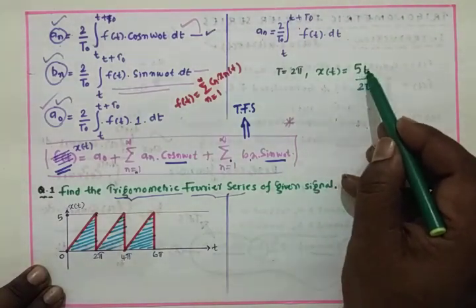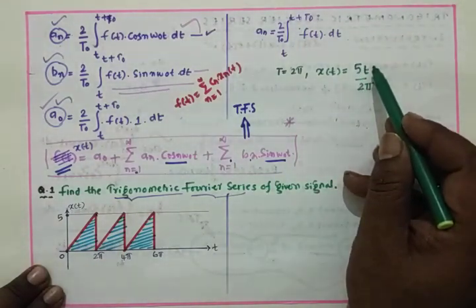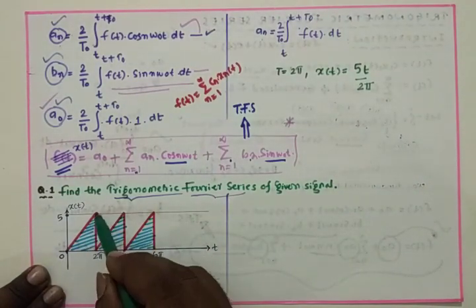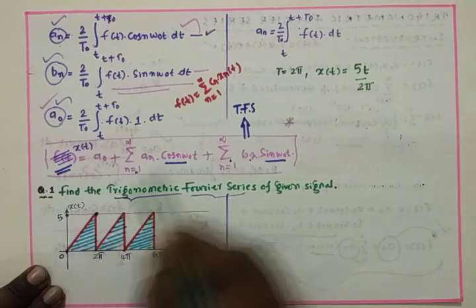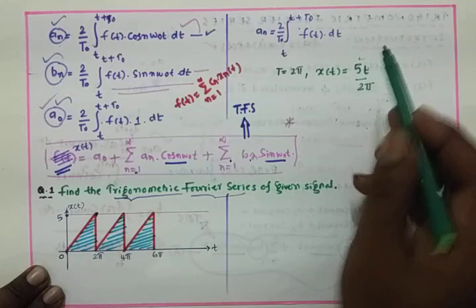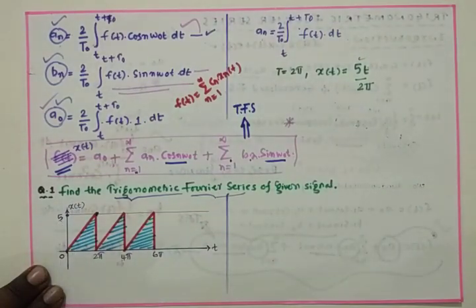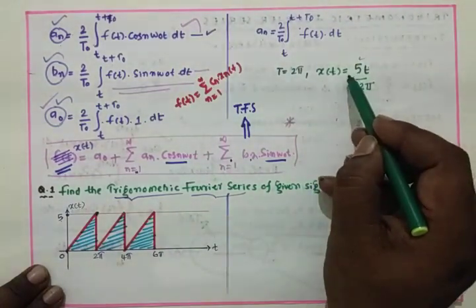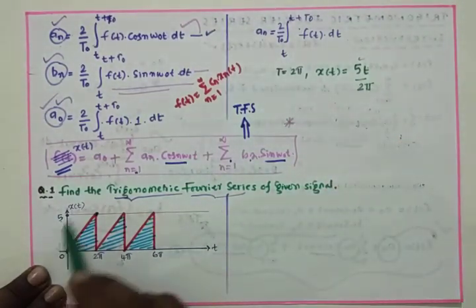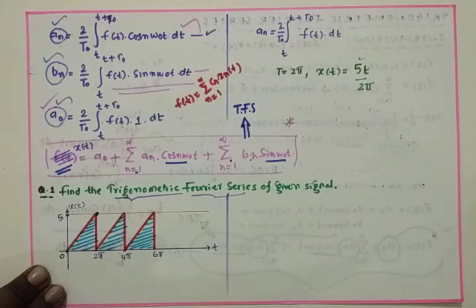X of t is equal to 5 into 0, that is total 0. Coming to here, at t is equal to 2 pi, what is the amplitude? Here 2 pi, if I substitute, 2 pi gets cancelled. The amplitude is 5. That means x of t is equal to 5t by 2 pi. This is the mathematical representation of the given signal.